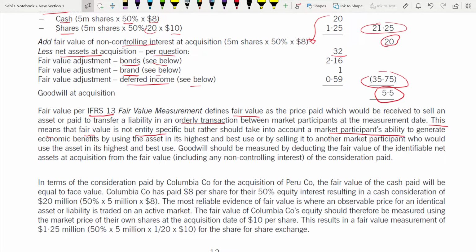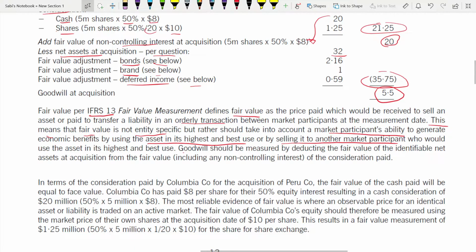It is market specific, not entity specific. So the fair value should take into account the market participants' ability to generate economic benefits by using the asset in its highest and best use, or by selling it to another market participant who would use the asset in its highest and best use.